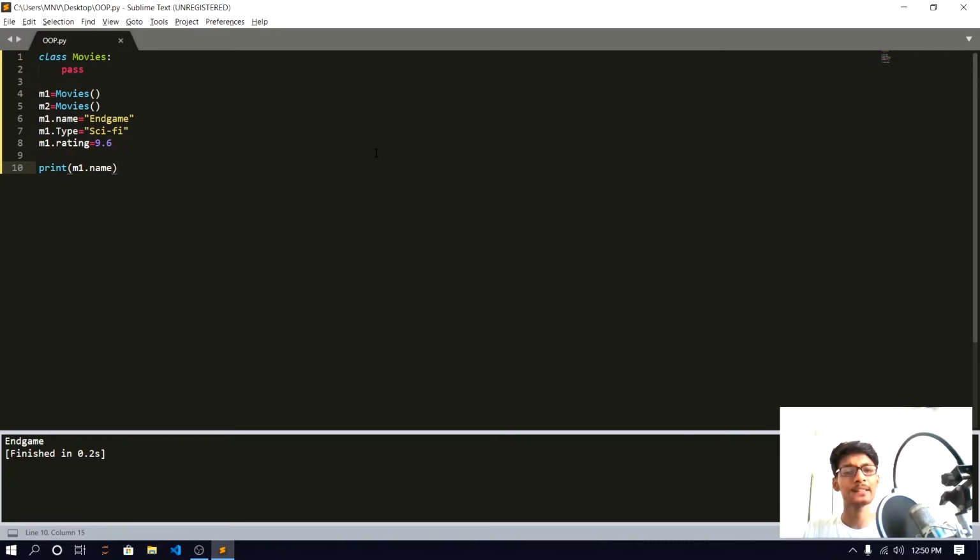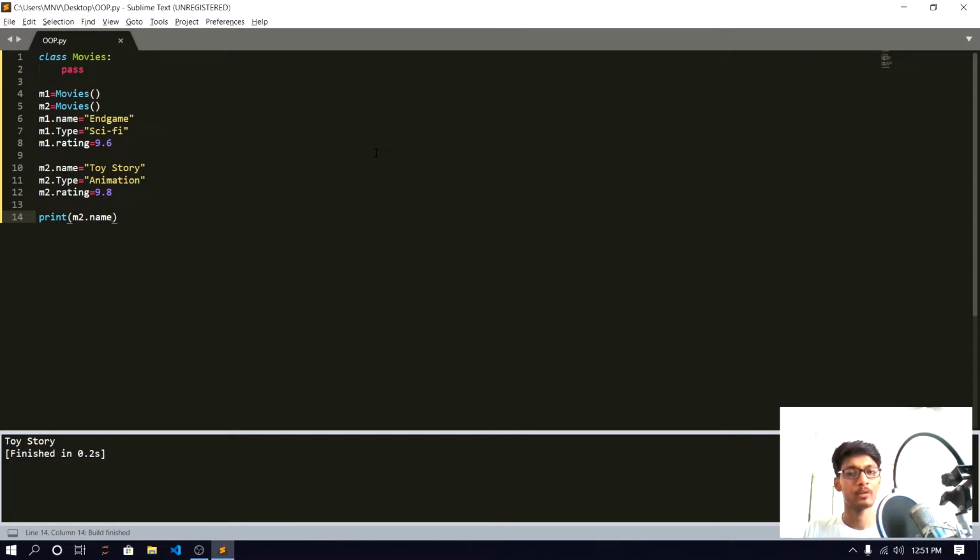Let's say we want to create another movie, m2. m2.name is equal to Toy Story, m2.type is equal to animation, and m2.rating is equal to 9.8. Now I'm going to print m2.name. It will show us Toy Story.